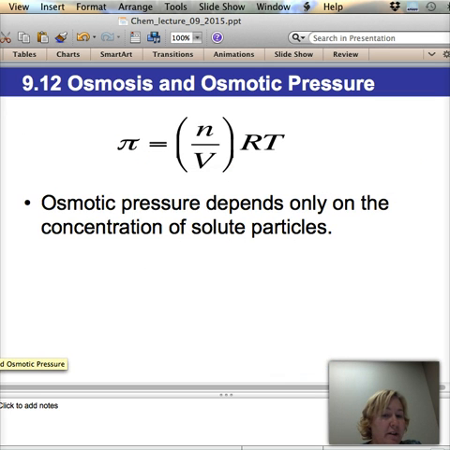And, of course, there is an equation for this, because there's an equation for everything, and you should have this equation written down here. Osmotic pressure depends only on the concentration of solute particles. We're assuming everything is in water, really. So all we care about is this solute concentration and how much stuff is in there. How goopy is it? Is it syrup? Is it just sugar water? Is it pure syrup? What is in there? And that's going to be your osmotic pressure.